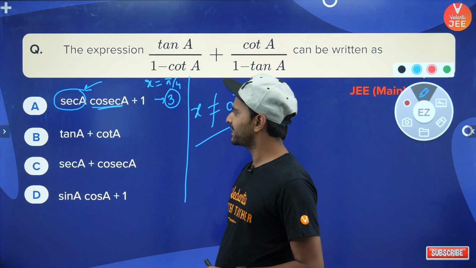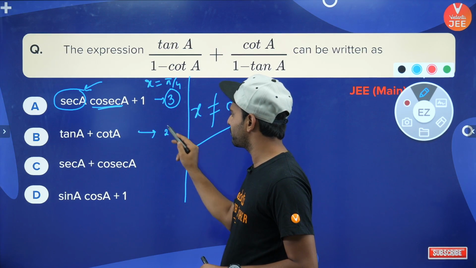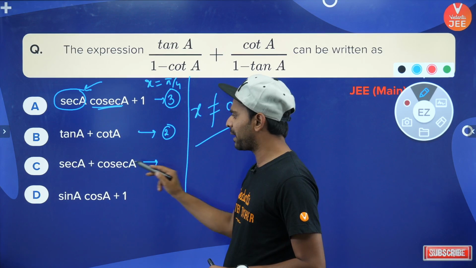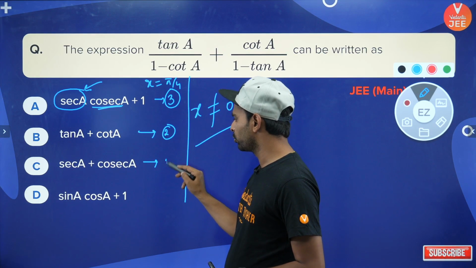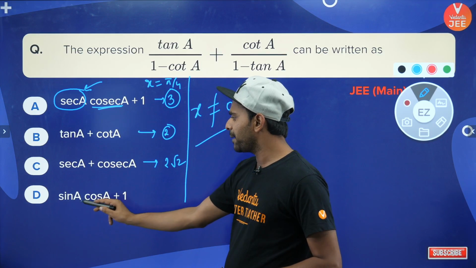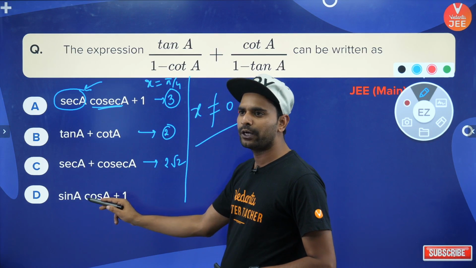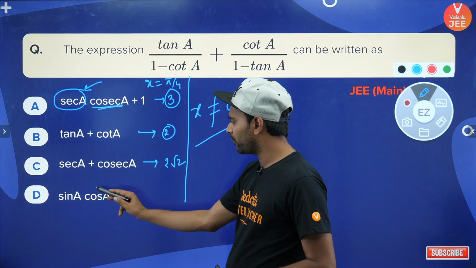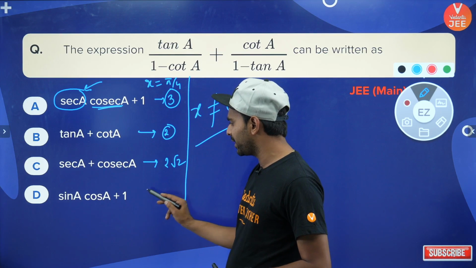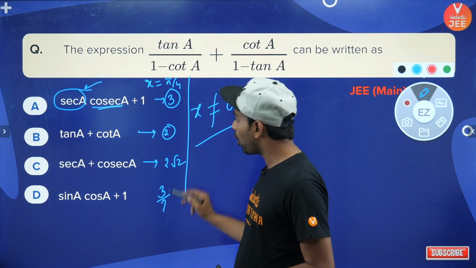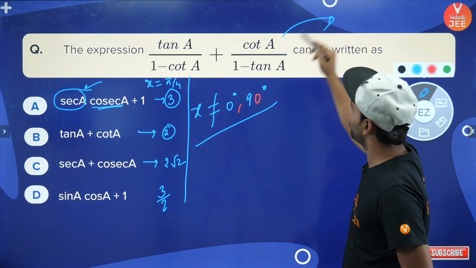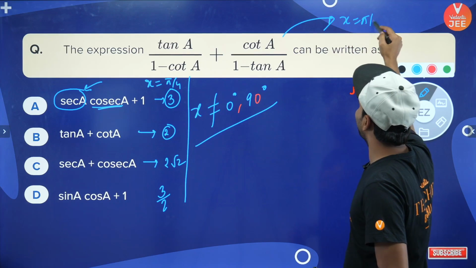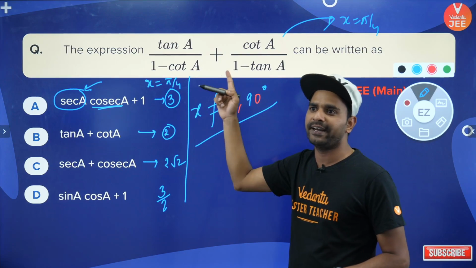Okay, when I put x equals pi by 4 over here, it will give 1 plus 1, that is 2. When I put pi by 4 over here, what I'll be getting? Root 2 plus root 2, that is 2 root 2. And when I put a equals pi by 4, I get 1 by root 2 into 1 by root 2, that is 1 by 2, plus 1, that is 3 by 2. Now all the options are distinct. That means if I put x equals pi by 4, I can see that the denominator is undefined.